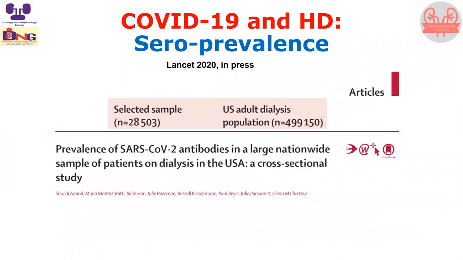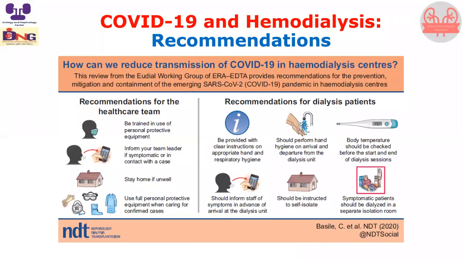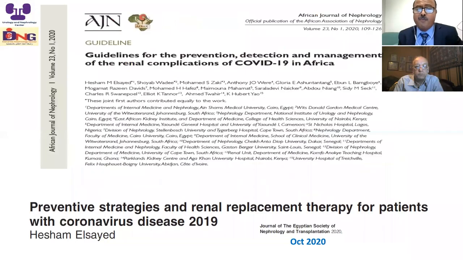This is a large study done in the United States. This is the number of dialysis patients in the United States, approximately 500,000 patients. 28,000 patients were selected to assess SARS-CoV-2, and it differs from state to state. I think the best way for managing COVID is to raise attention, to follow the infection control policy, to predict the patient, do triage, and I think Professor Hesham will discuss this point, and I would like to